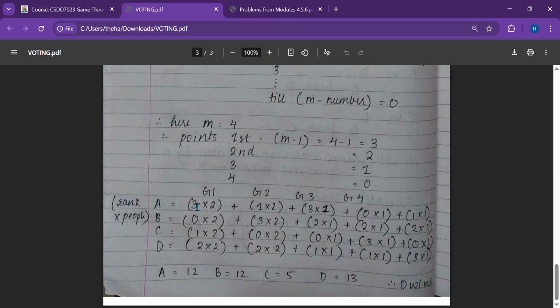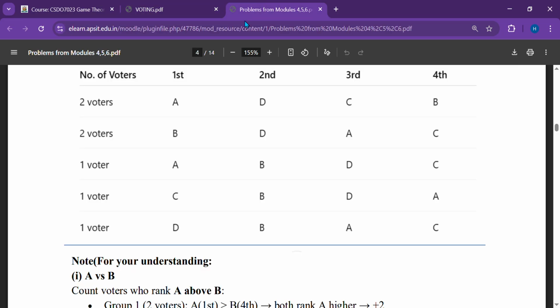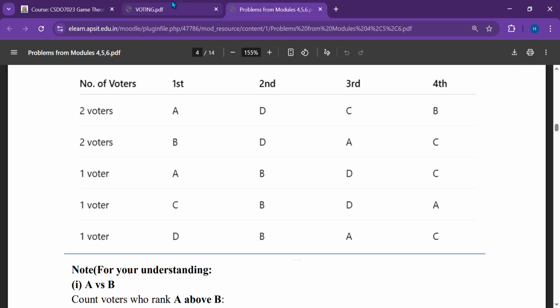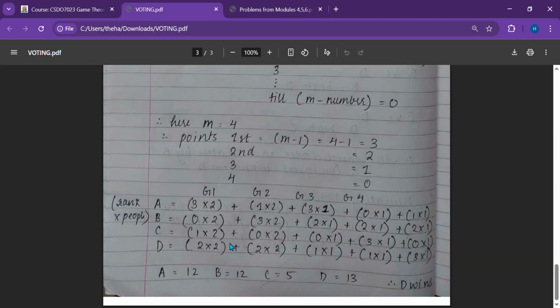So A, by group 1. Keep it like this: group 1, group 2, group 3, group 4 and group 5 for each of A, B, C and D. Group 1 placed A into first rank, so it will get 3 points, by 2 people.